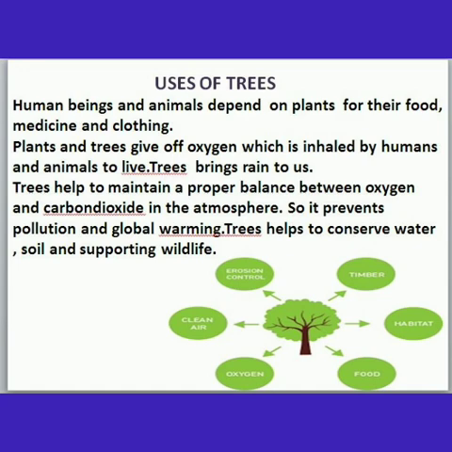Trees help to maintain a proper balance between oxygen and carbon dioxide level in the atmosphere. This prevents pollution and global warming in our atmosphere. Trees help to conserve water, soil and support wildlife. So the trees are very useful for us to live in this world, isn't it?